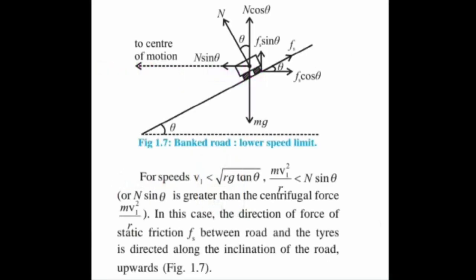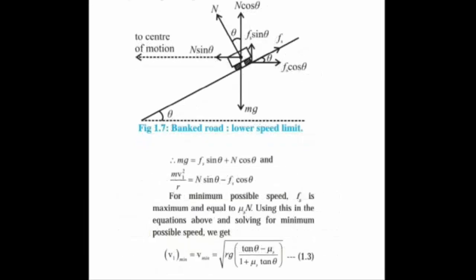For speeds v1 less than root rg tan theta, m v1 square upon r is less than N sin theta. In this case, the force of static friction Fs between the road and the tires is directed along the inclination of the road upwards. Therefore, mg is equal to Fs sin theta plus N cos theta, and m v1 square upon r is equal to N sin theta minus Fs cos theta.